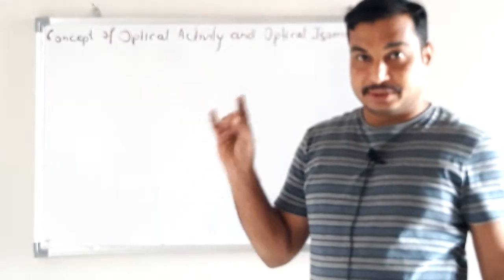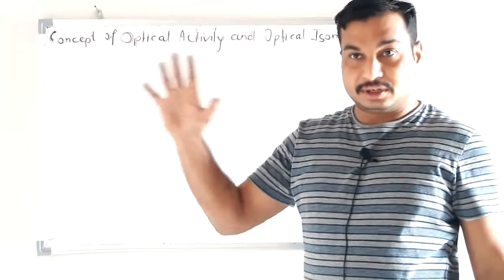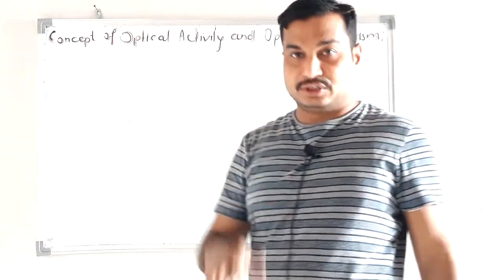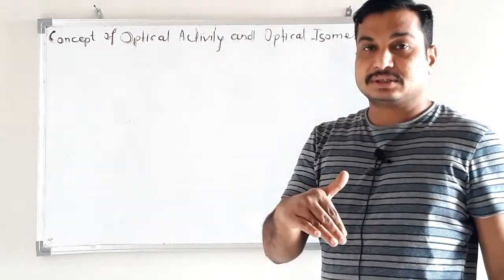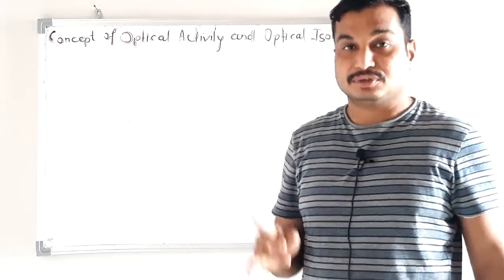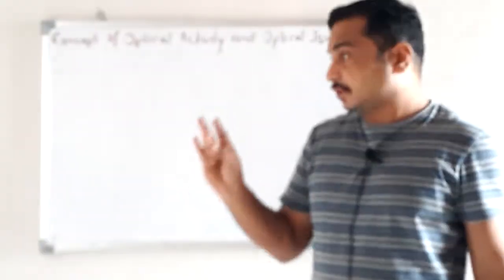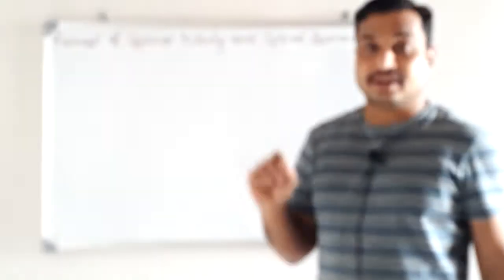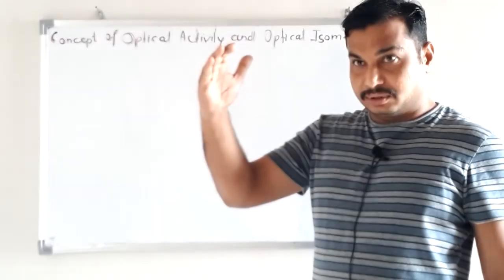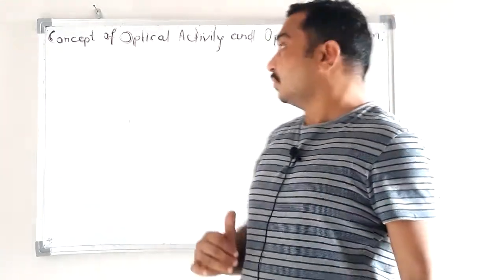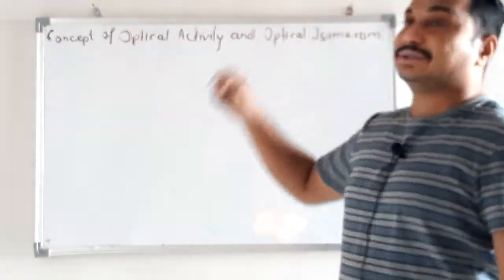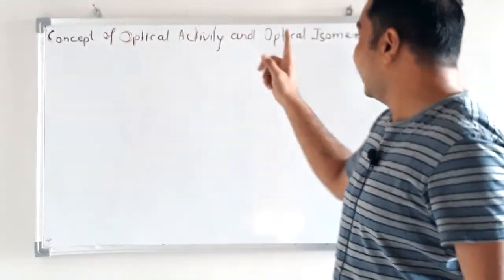Isomers are classified into two types, structural isomers and stereoisomers, and then stereoisomers are further classified into three types: optical isomers, conformational isomers and geometrical isomers. Among these stereoisomers we are going to discuss optical isomers. What is optical activity and what is optical isomerism?